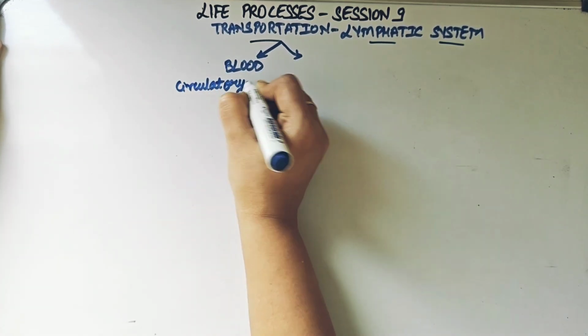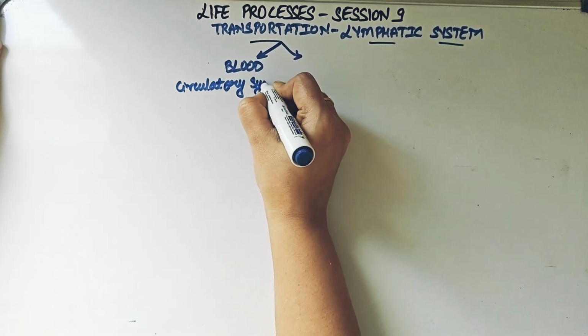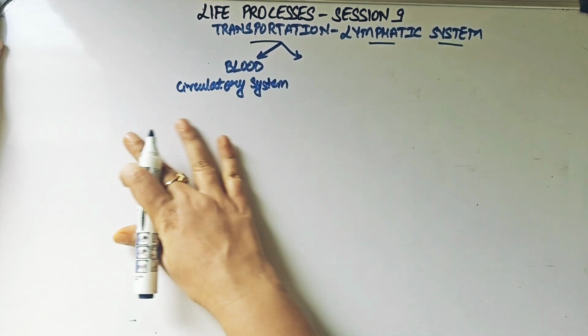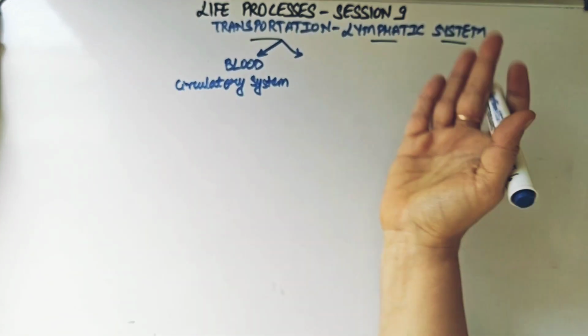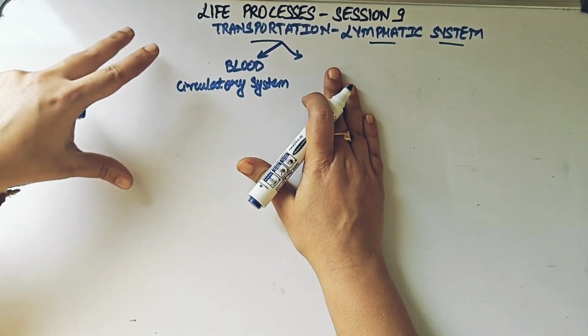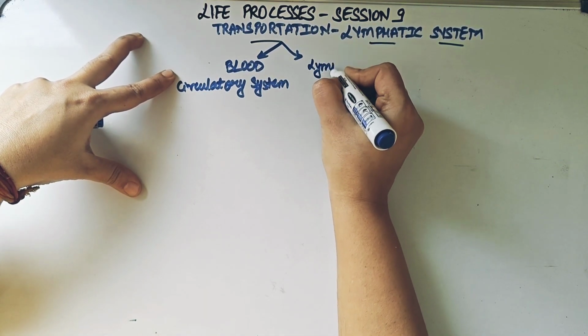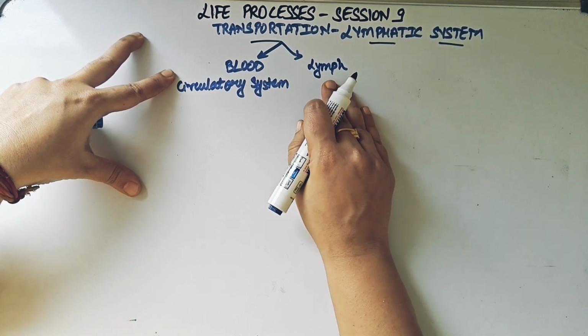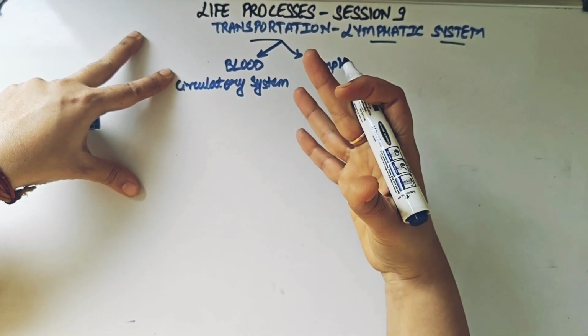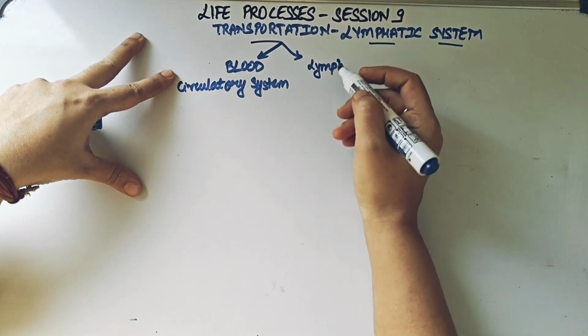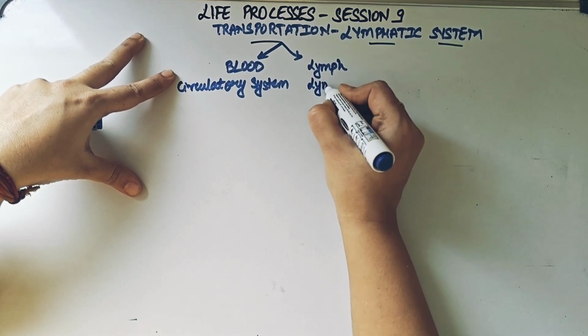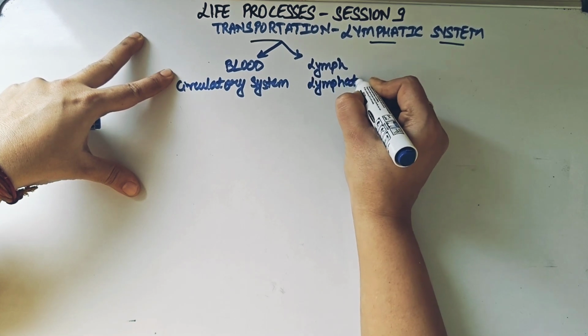And we have already discussed everything in detail regarding the circulatory system. But as discussed previously, there is another fluid which flows in our body apart from blood, and that fluid is known as the lymph. And when we talk about the movement or the transportation of lymph in our body, we talk about the organ system which is known as the lymphatic system.